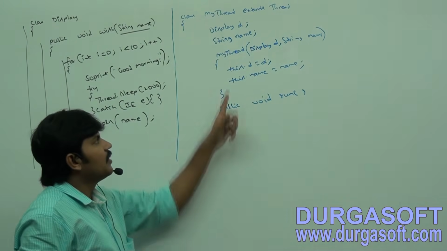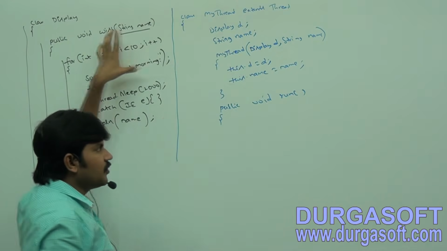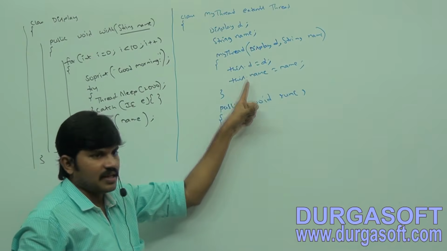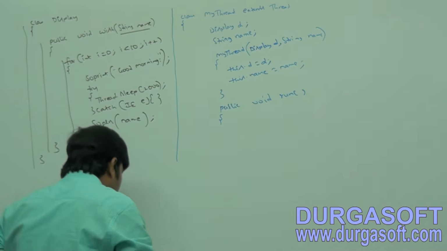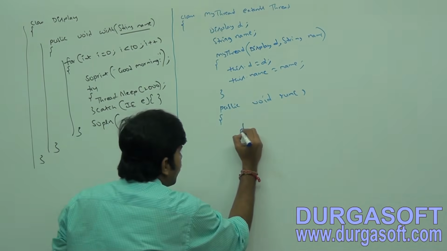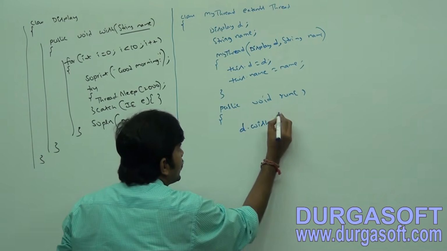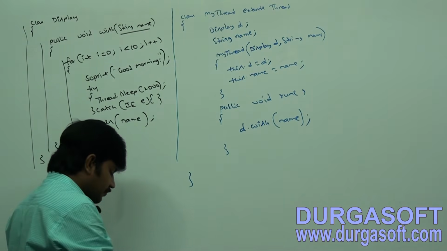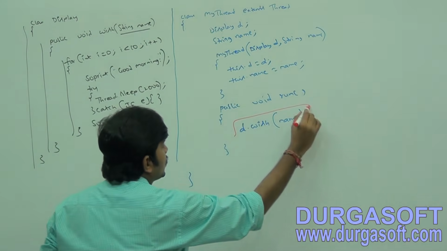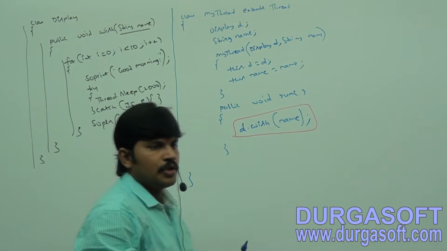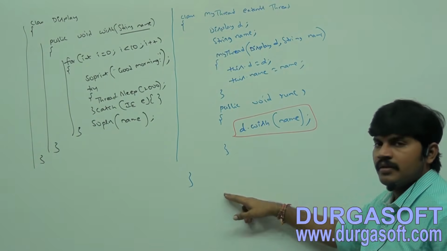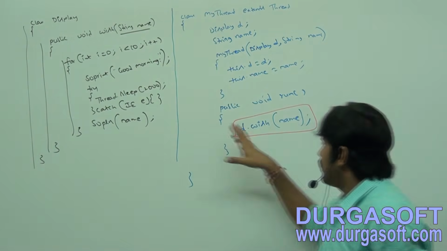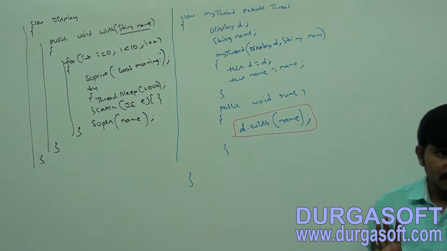The job of the thread is, on the display object, to call the wish method by passing name as the argument, because the display object and name are already assigned. If we start this thread, it will call the wish method on the display object by passing name as the argument. Is it clear for all of you, right?